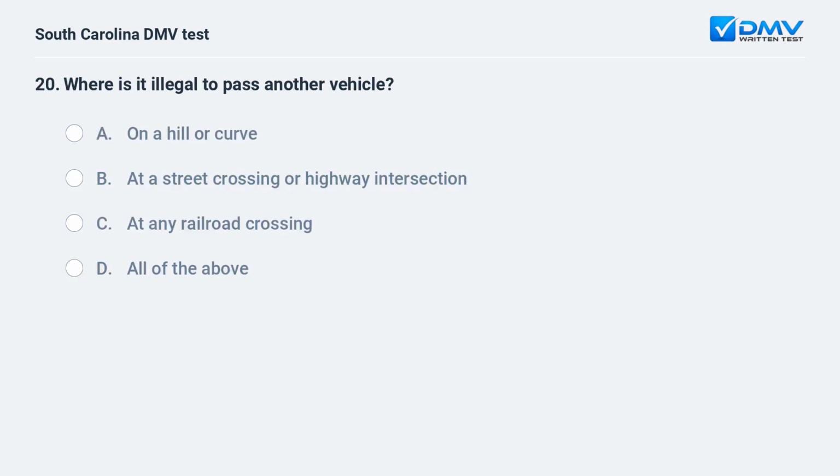Where is it illegal to pass another vehicle? A. On a hill or curve. B. At a street crossing or highway intersection. C. At any railroad crossing. D. All of the above.